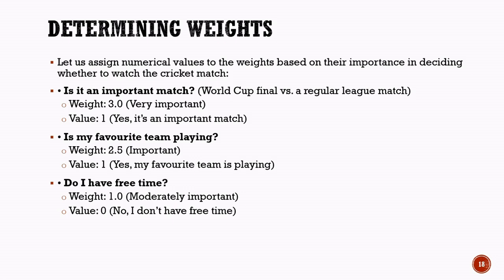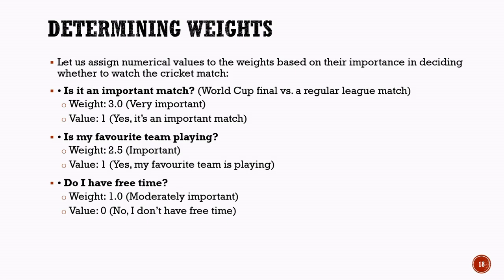The second factor is, is my favorite team playing? Since the favorite team is playing, the answer is yes, which gives it a value of 1. This factor is important, so it is assigned a weight of 2.5. The third factor is, do I have free time? In this case, there is no free time available, so the answer is no, giving it a value of 0. This factor is assigned a weight of 1.0.